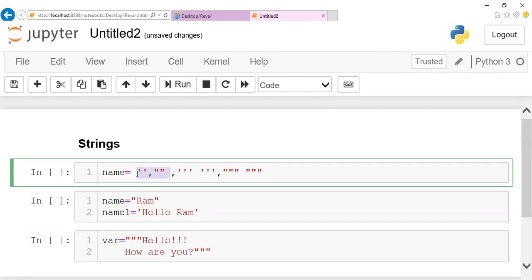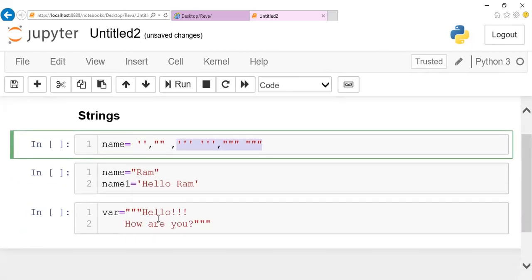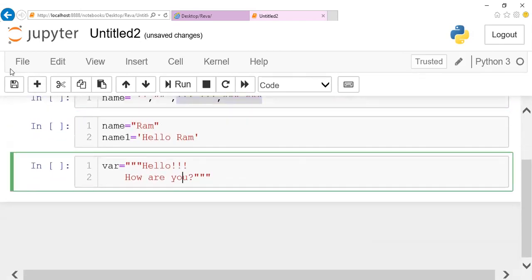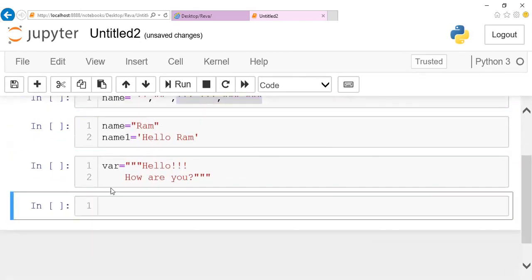So these two act for the same purpose and these two act for the same purpose. This is for multi-line initialization. This is for single line initialization. So a string can be any group of characters, or a number, or a special character. So the initialization part is done and next we are moving on to the accessing part.